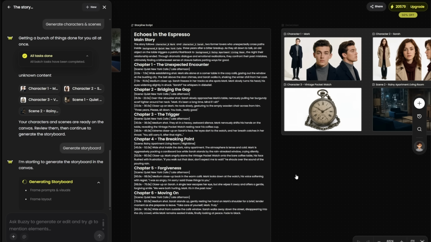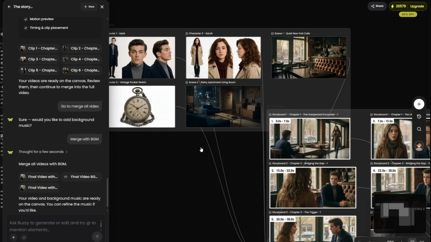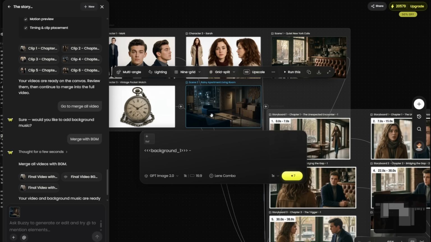That way you would know how powerful Buzzy is in terms of creating these kinds of AI generated items or scenes. All right, so for this one, guys, let's check out and modify the lighting, because I feel like it's too lonely. So for this rainy apartment living room, what we're going to do is make it a bright sunny day, changing the mood to a happy one.